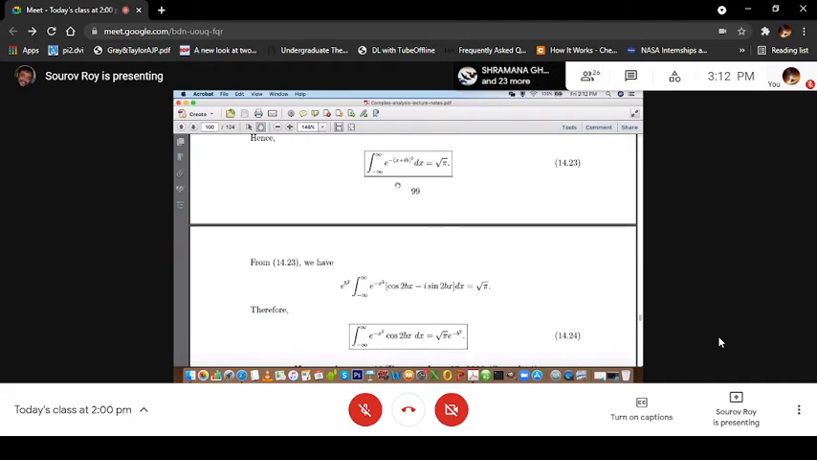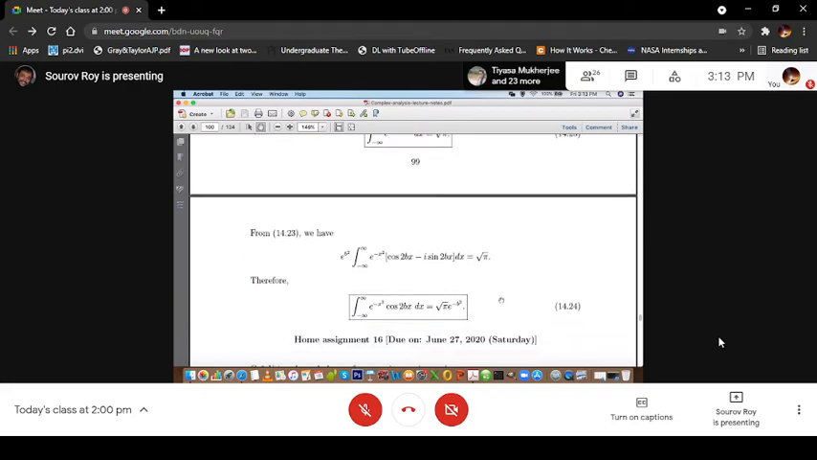Now, from 14.23, you can easily check that you can expand the square. If you just expand the square, what you get? You get e to the power minus x square, 2ibx, and then you get plus b square, so e to the power b square comes out. So you get e to the power b square times the integration from minus infinity to plus infinity of e to the power minus x square, and e to the power 2ibx dx, that will give you cos 2bx dx minus i sin 2bx dx, equal to root pi. So just equating the real and the imaginary part, you can get the results.